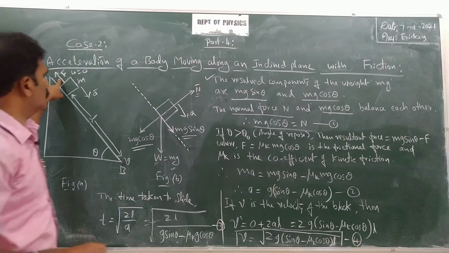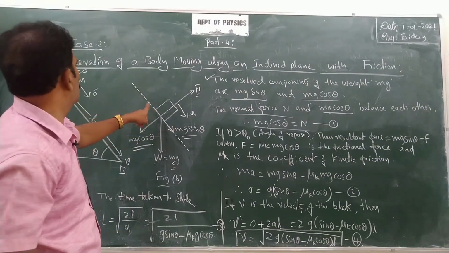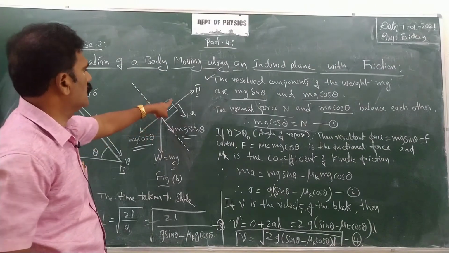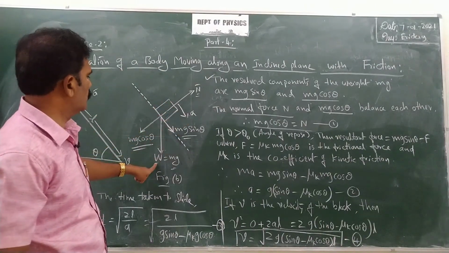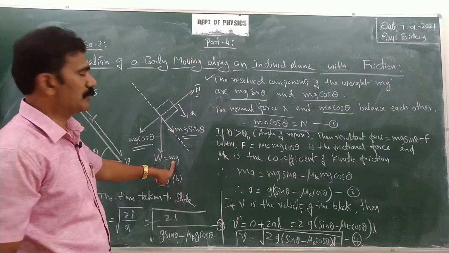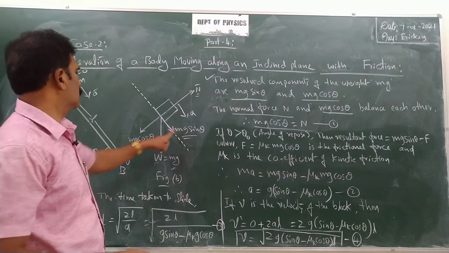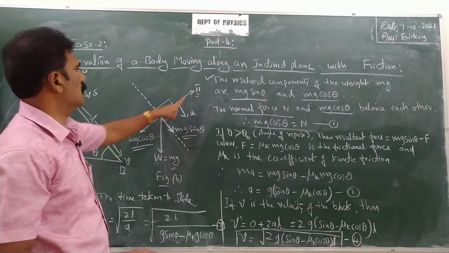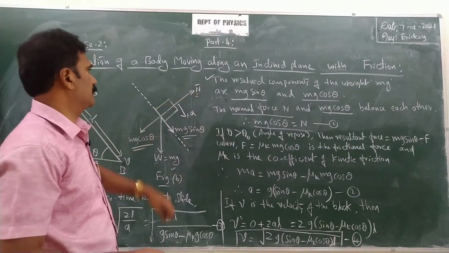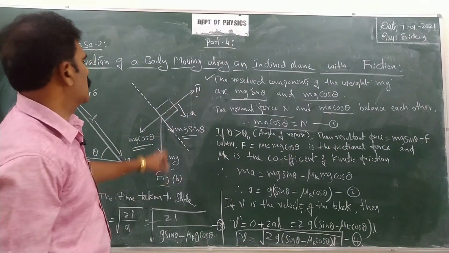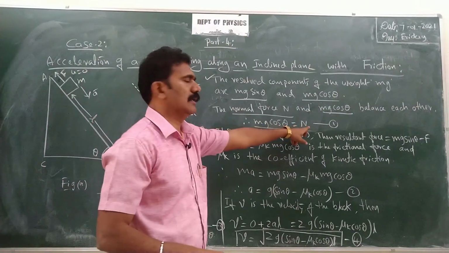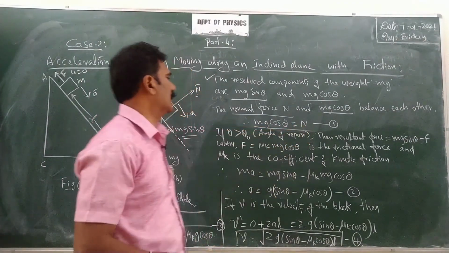The free body diagram remains the same. The body is moving downwards and the weight of the body W equal to mg is resolved into two components again, mg sin theta and mg cos theta, mutually perpendicular to each other. mg cos theta is balanced by the normal reaction. So normal reaction N is equal to mg cos theta as usual, in equation 1.